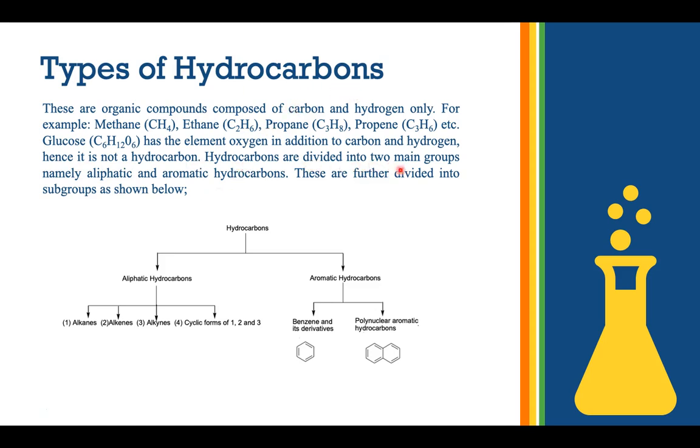Hydrocarbons are divided into two main groups, namely aliphatic and aromatic compounds. These are further divided into subgroups as shown below. So we have the overarching hydrocarbons, aliphatic hydrocarbons, and aromatic hydrocarbons. In order to be aromatic, you have to have single and double bonds which are alternating. If it's an aliphatic compound, it does not have double and single bonds alternating.